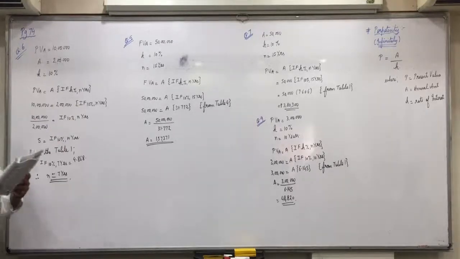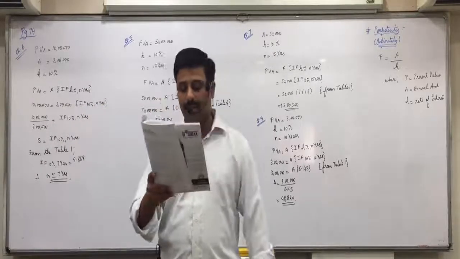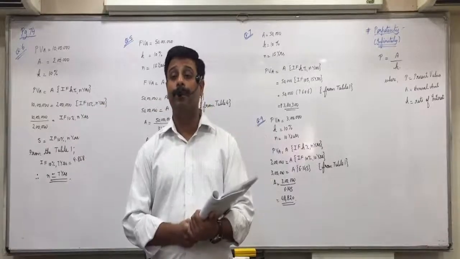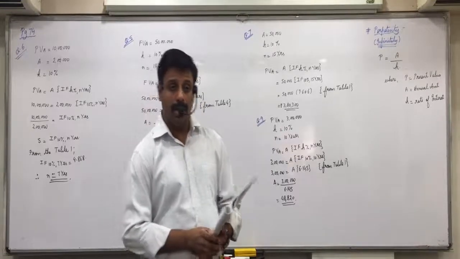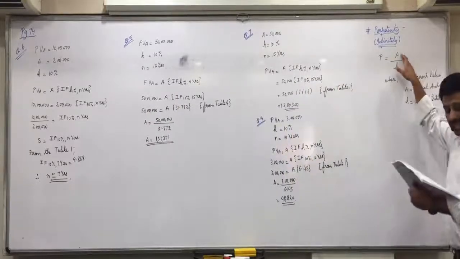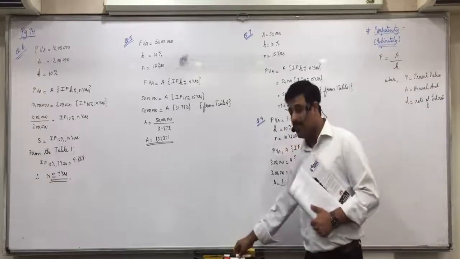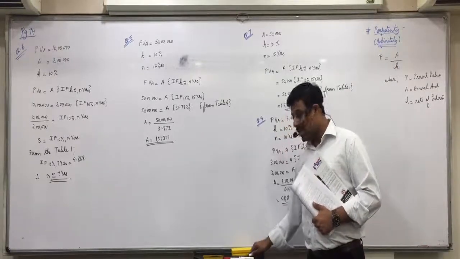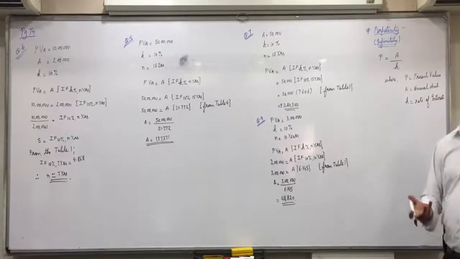But here there is the word monthly. If he needs a monthly amount of 10,000, then what will be the annual amount? Monthly 10,000, so what will be the annual amount? 1,20,000. So A will be 1,20,000, and what is the rate of interest? 12%. Do 1,20,000 divided by 0.12. 12% means 0.12. 10 lakhs should be deposited.